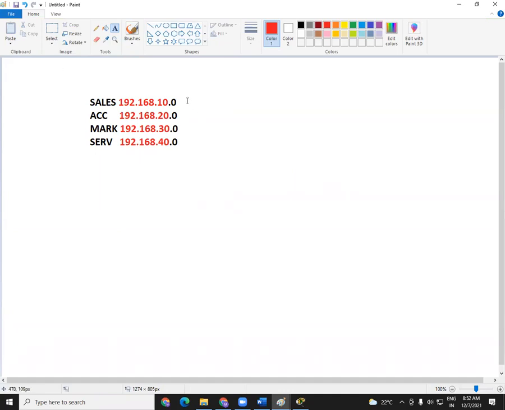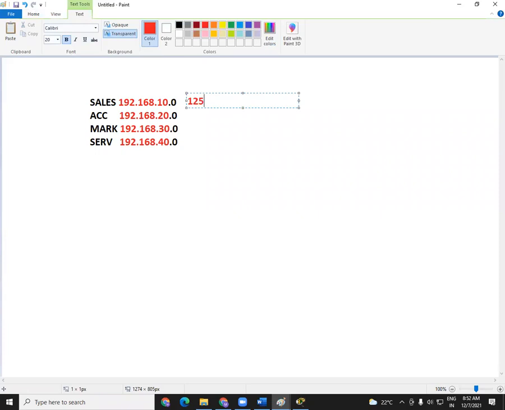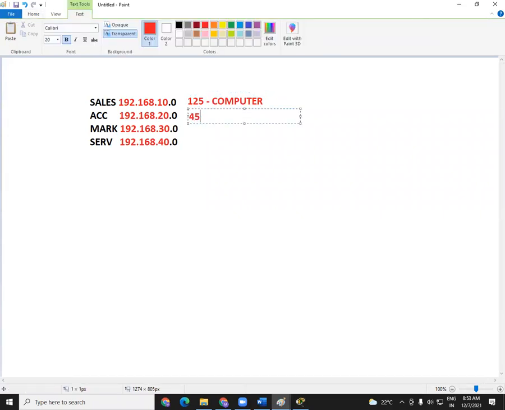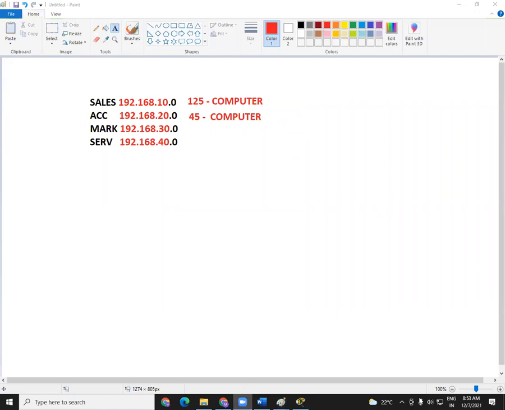Now, for example, imagine in sales there are totally say 125 computers. So these 125 computers will communicate with each other. Let us say in accounts there are totally say 45 computers. Now these 45 computers will communicate with each other. Fine. There is no problem there because the 45 accounts computers are in the same physical network as well as the same logical network. The 125 sales computers are also in the same physical and logical network. So that is absolutely fine. They will communicate with each other. But sales computers and accounts computers are in the same physical network but different logical networks.